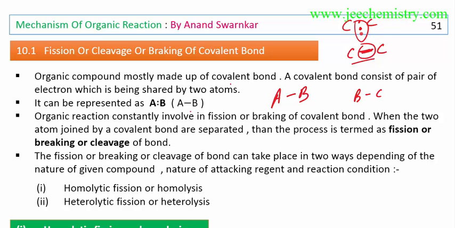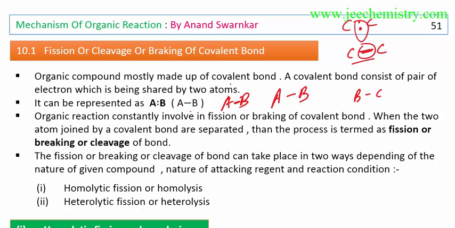Here I am showing the general format. A and B may be any atoms. It is represented as A, a pair of electrons, B. This is a covalent bond, A-B. This covalent bond is actually a pair of electrons which is shared by both the atoms.